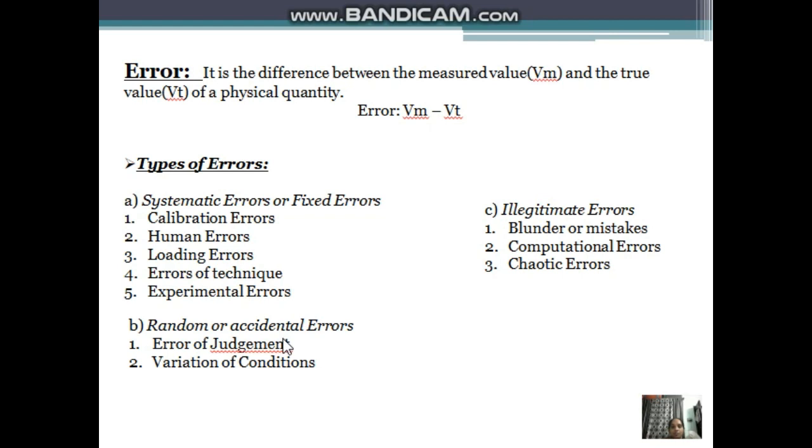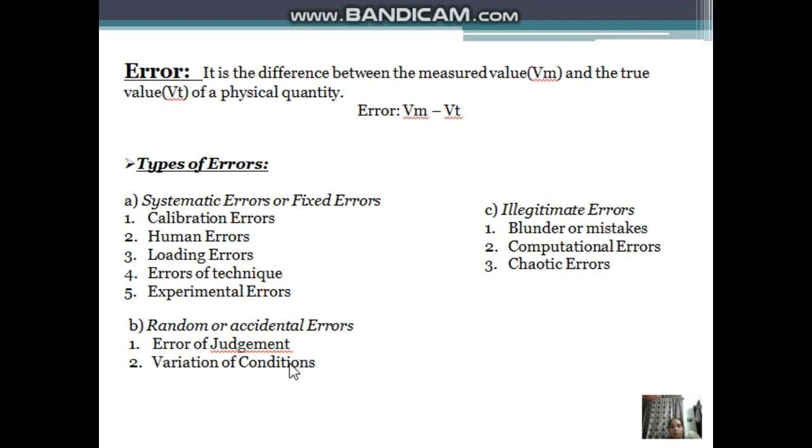Next are random or accidental errors. These are due to backlash, friction, and high dimensional tolerance. What is backlash? Without any disturbance, we have to move the instrument from one place to another, and if that does not happen smoothly, it is called backlash. The errors due to backlash are called random or accidental errors. In this we have two types: error of judgment and variation of conditions. Errors of judgment are made while judging the results of an instrument. They differ from human errors in that they vary both in magnitude and sign.